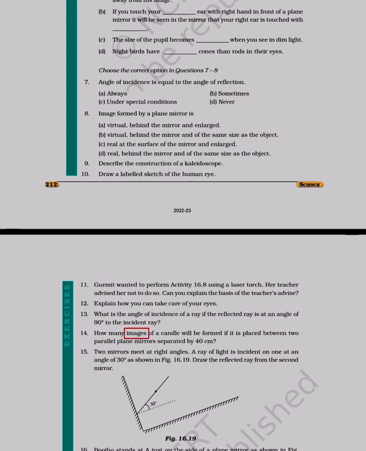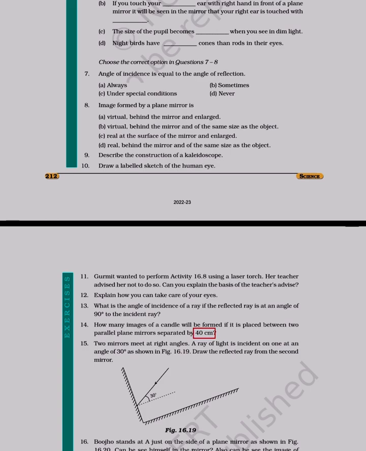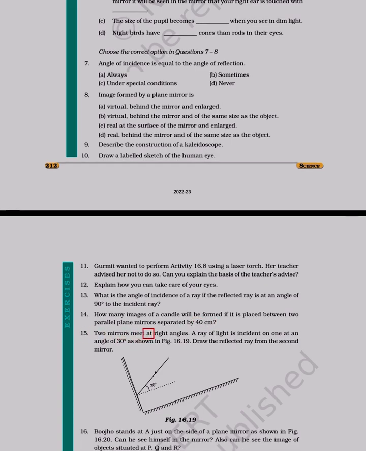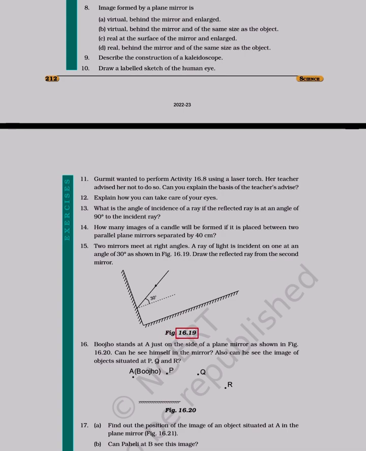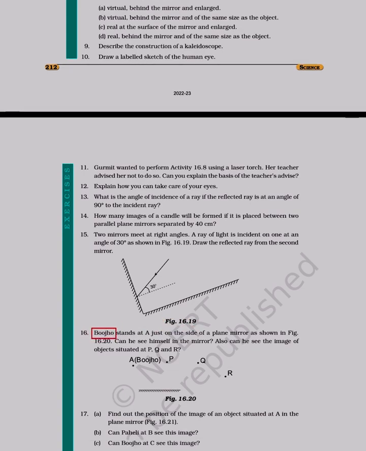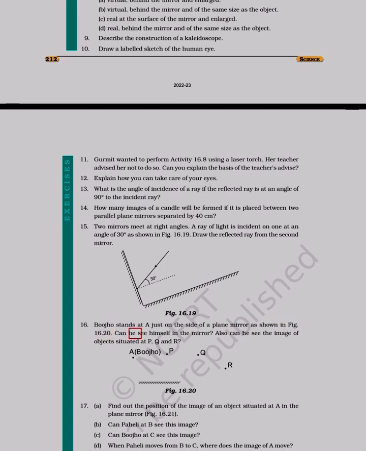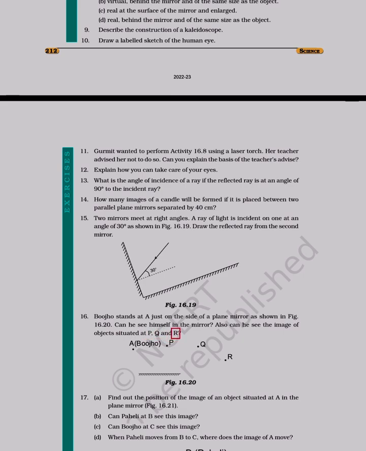14. How many images of a candle will be formed if it is placed between two parallel plane mirrors separated by 40 centimeters? 15. Two mirrors meet at right angles. A ray of light is incident on one at an angle of 30 degrees as shown in figure 16.19. Draw the reflected ray from the second mirror. 16. Bujho stands at A just on the side of a plane mirror as shown in figure 16.20. Can he see himself in the mirror? Also can he see the image of objects situated at P, Q and R?